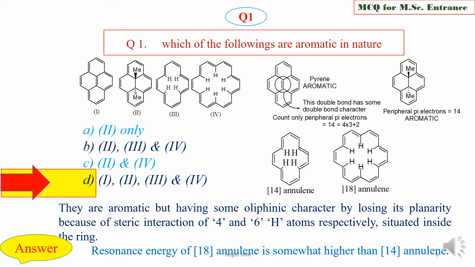And the resonance energy of 18 annulene is somewhat higher than 14 annulene. This is because the size of 18 annulene is somewhat greater than 14 annulene. As the size is more, the interactions among these 6 hydrogens are quite less than in 14 annulene.